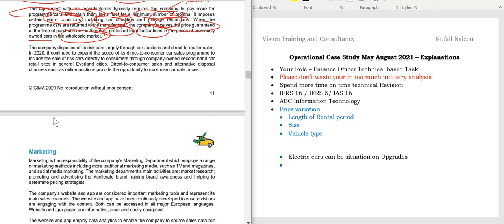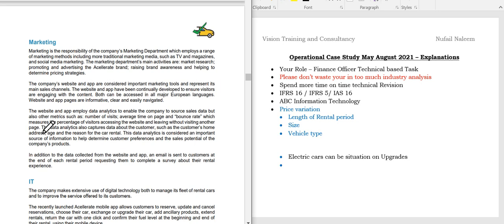The company disposes of the risk cars through car auctions and direct dealer sales. In 2020, it continued to expand the scope of its direct-to-customer sales program and included sales of risk cars directly through customer-owned second-hand car retail sites. Direct-to-customer sales and alternative disposal channels such as online auctions have provided opportunities to maximize car sales, so they have the car sales when the cars are becoming older. So that is also giving us a better understanding as well.